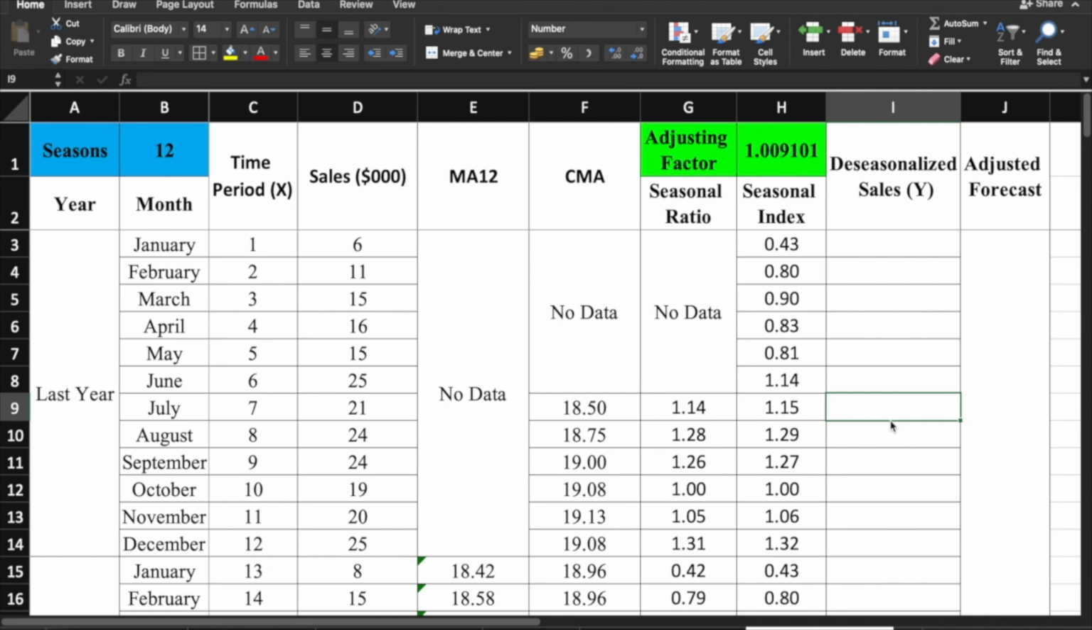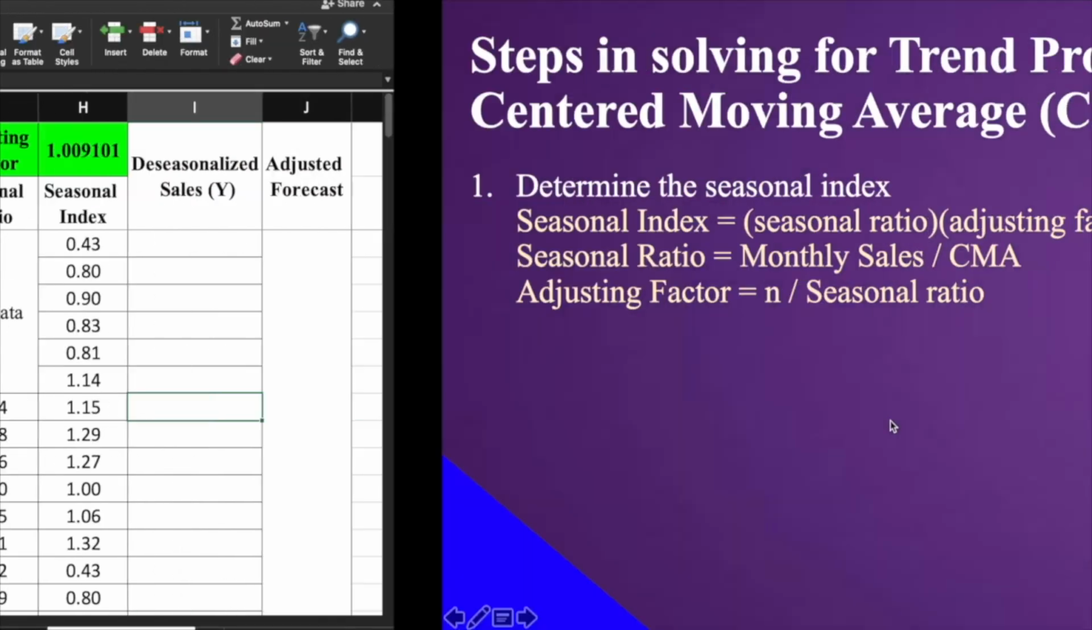So, bakit natin kinuha yung seasonal index? Dahil nga po, kung babalikan natin, balik tayo sa PowerPoint presentation.